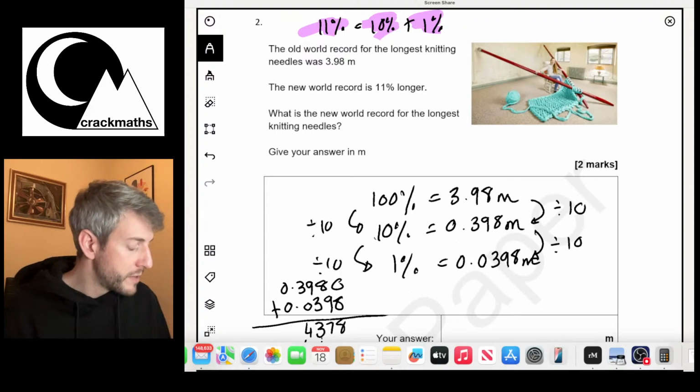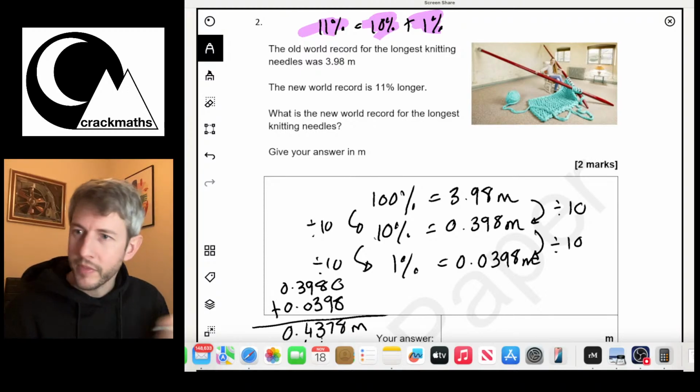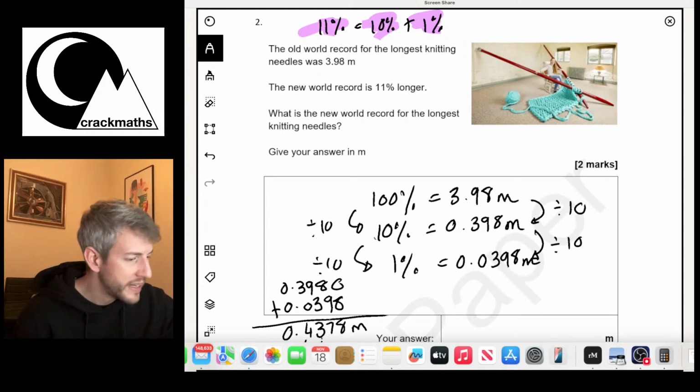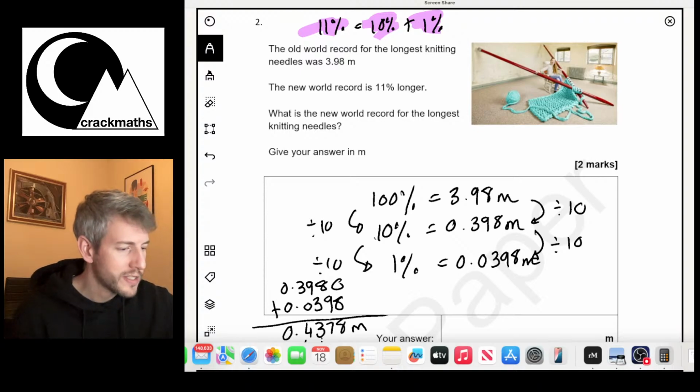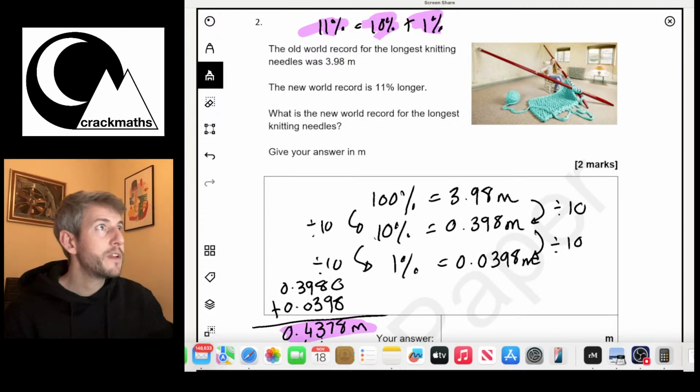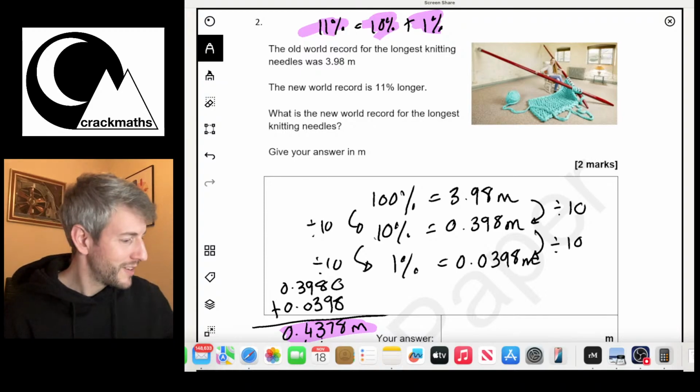So these two numbers together make 0.4378 meters. Okay, right, let's see what else we need to do for this question. It said the old world record for the longest knitting needles was 3.98 meters. The new world record is 11% longer. What is the new world record? Okay, so we have now found out 11%. So now we just need to add this on to the old world record.